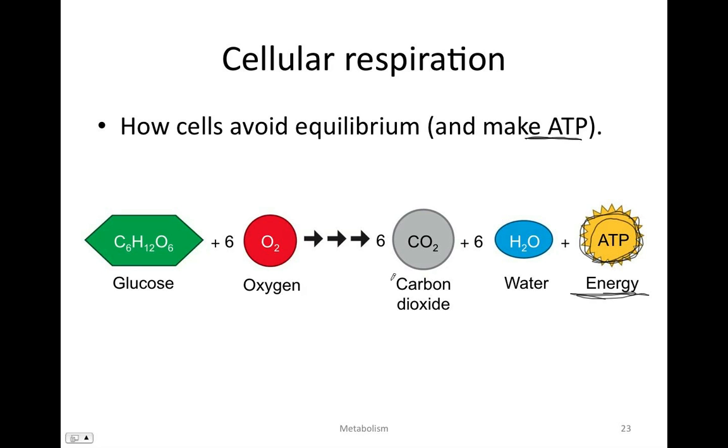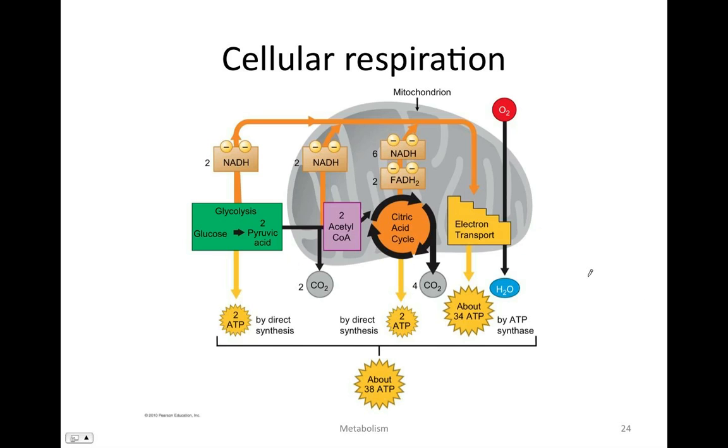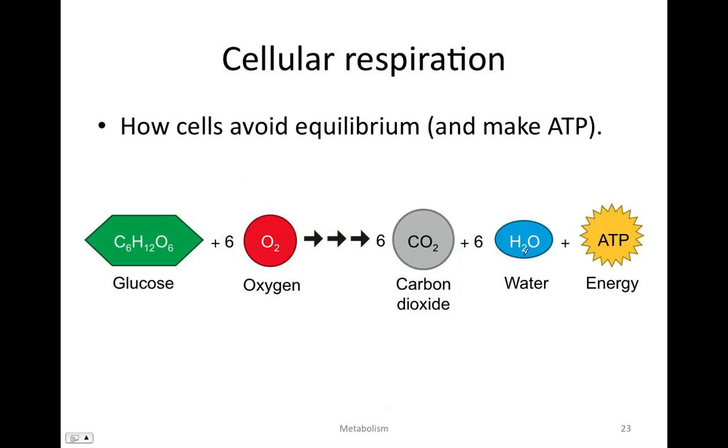So this is cellular respiration, taking metabolic fuels like glucose or fat, oxidizing them to make carbon dioxide and water and ATP, which is the form of energy that we can use in the cell. It's the cell's energy money. Cellular respiration happens in a whole bunch of different reactions. Instead of just running one reaction, now can you run glucose oxidation, glucose combustion as one reaction?